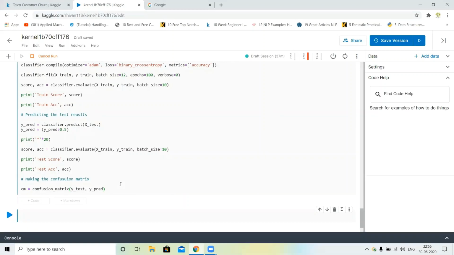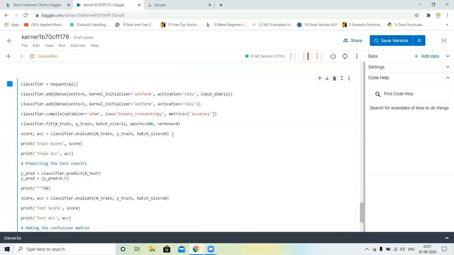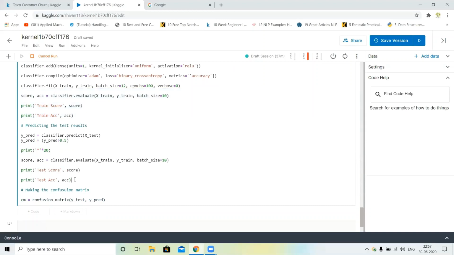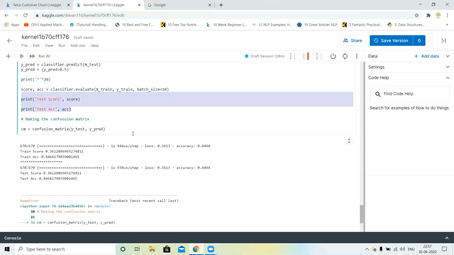Please, guys, if you have any doubt, write in the chat box. First of all, we print the training accuracy score, and second, the test accuracy and test score. This is our training part and this is our test part.